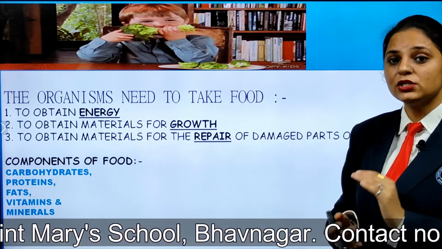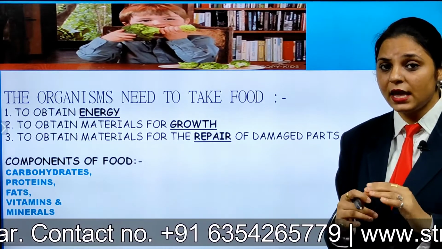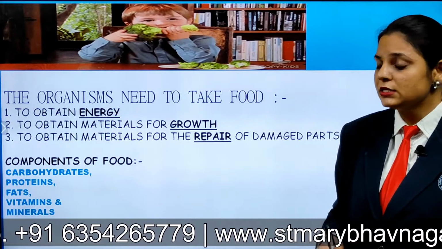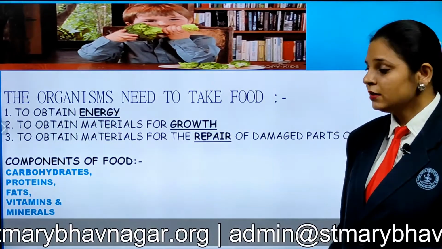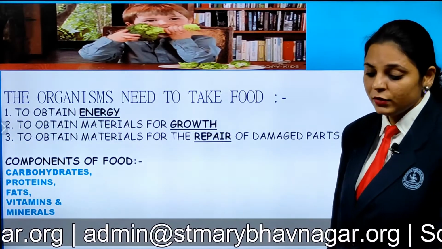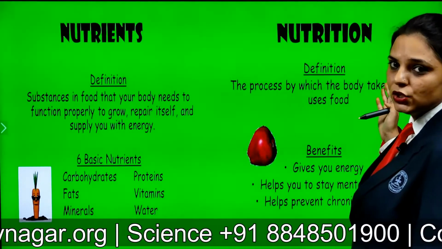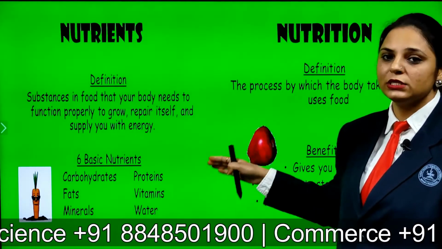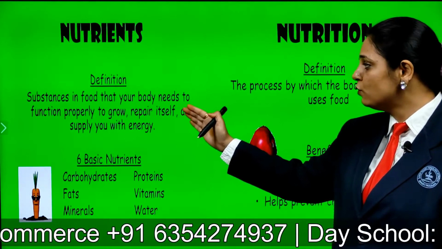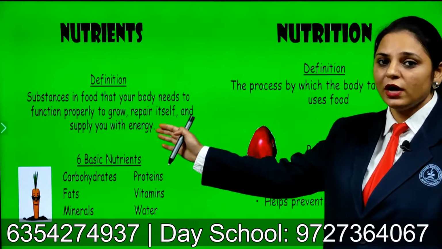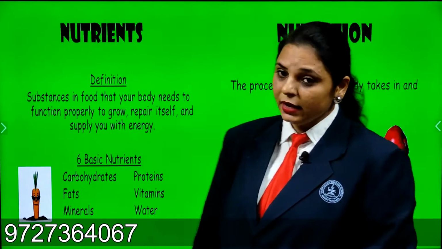Now I want to ask you, can you name any components of the nutrients? What are these? Yes, exactly: carbohydrates, proteins, fats, minerals, and vitamins. So I think it is understood what nutrients and nutrition are. Nutrients include the components that are the basic substances you take in your food that the body needs to function properly, to grow, repair itself, and to supply energy.